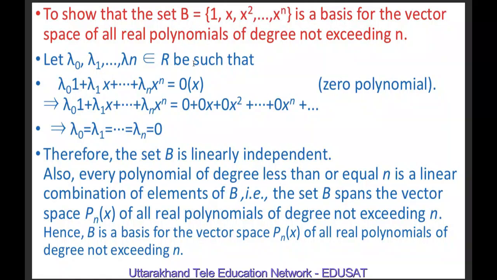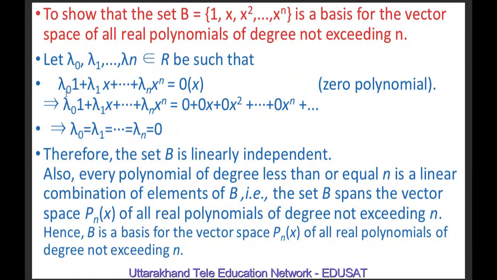Now first of all we will show that every vector in V, which is here the vector space of polynomials P(x), is a linear combination of elements of B, and secondly we will show that B is linearly independent. So first of all we are showing B is linearly independent.